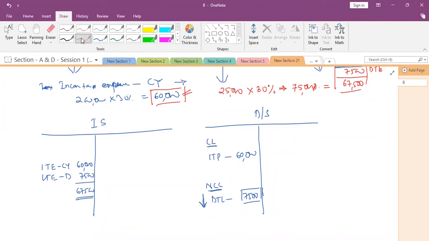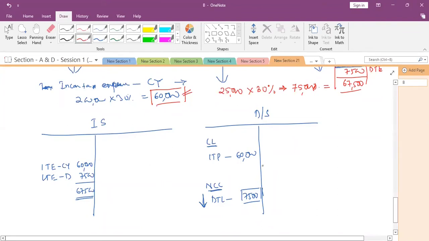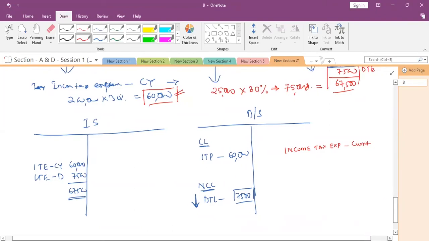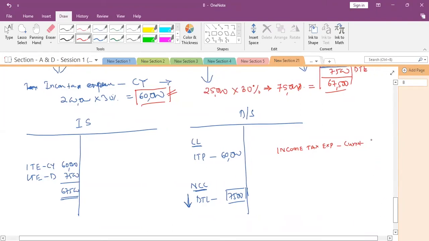So now we need to record the journal entry. First of all, income tax expense current. Income tax expense for the current year, how much? 60,000. Is this debit or credit? Debit. And the 7,500 is also tax payable, but however it is expenditure, right?